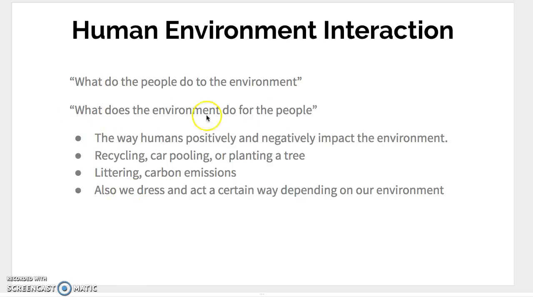Also, what does the environment do for the people? We dress and act a certain way depending on our environment. If it's 90 degrees out, we're probably not going to wear a winter coat and snow pants and boots outside. So that's the way that we have to work with the environment in what we wear. Also, there are natural resources that we use. Farming is a great example of ways that the environment helps us. Potatoes and fruits and corn, the various farming that takes place in Minnesota and across the United States, across the world, that we rely on and depend on the environment for.